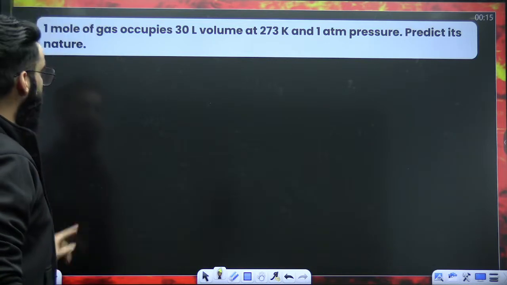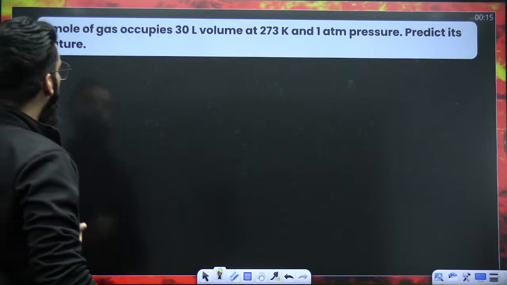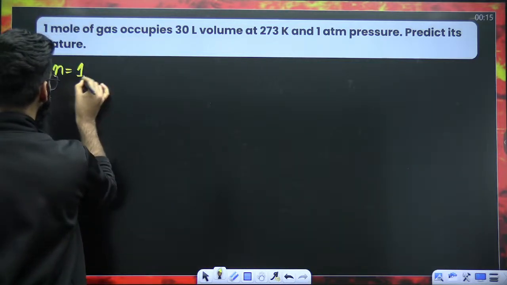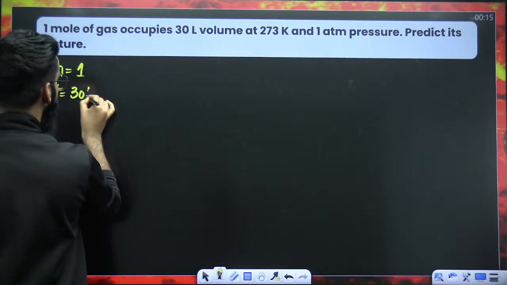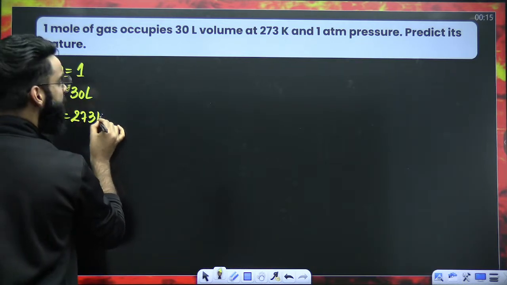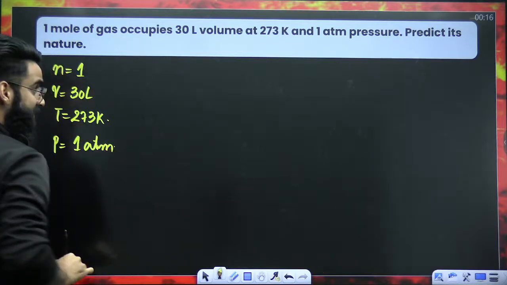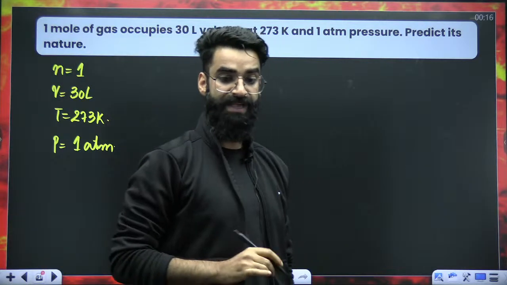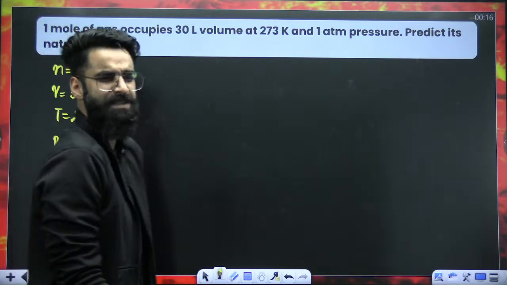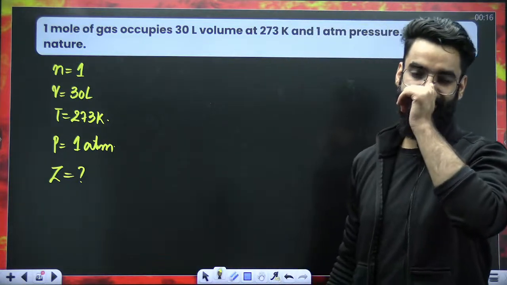Let's try to solve one simple question. One mole of the gas occupies 30 liter volume. The temperature of the gas is kept at 273 Kelvin. The pressure of the gas is kept at 1 atm. Predict the nature of the gas. We have to check whether the gas is real or ideal. That means we have to get the value of Z. If we get the value of Z, we can easily decide whether the gas is real or ideal.